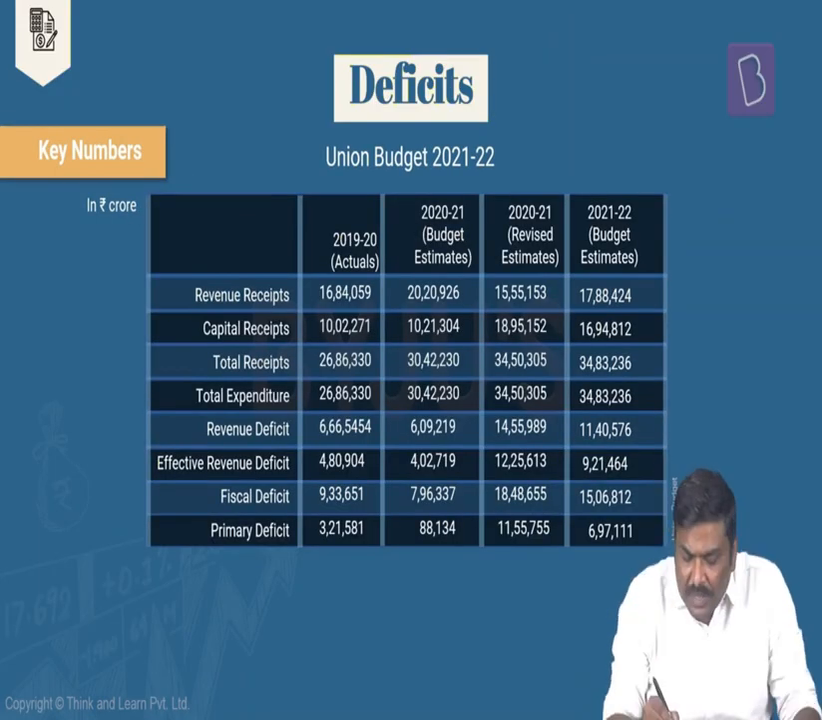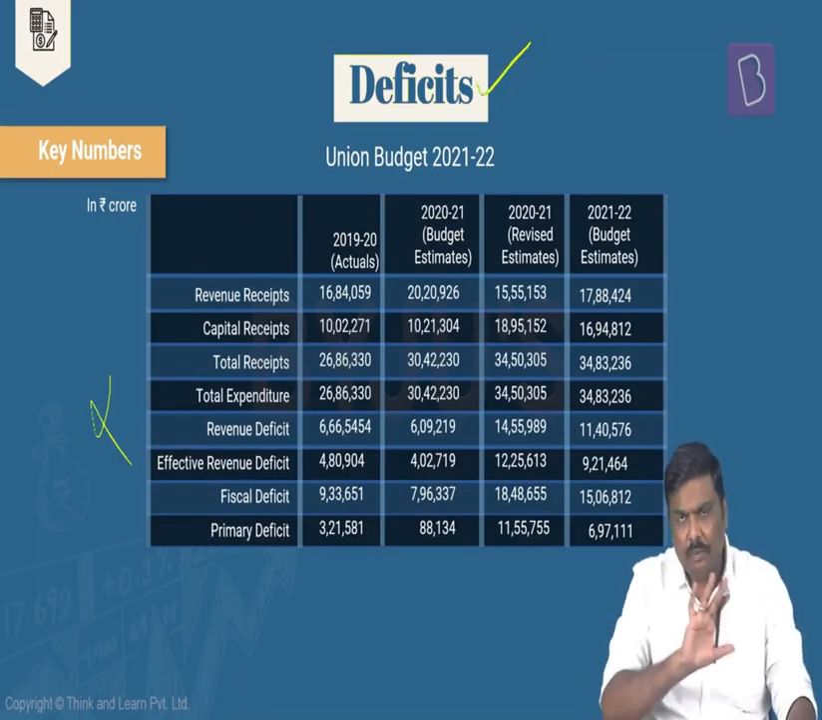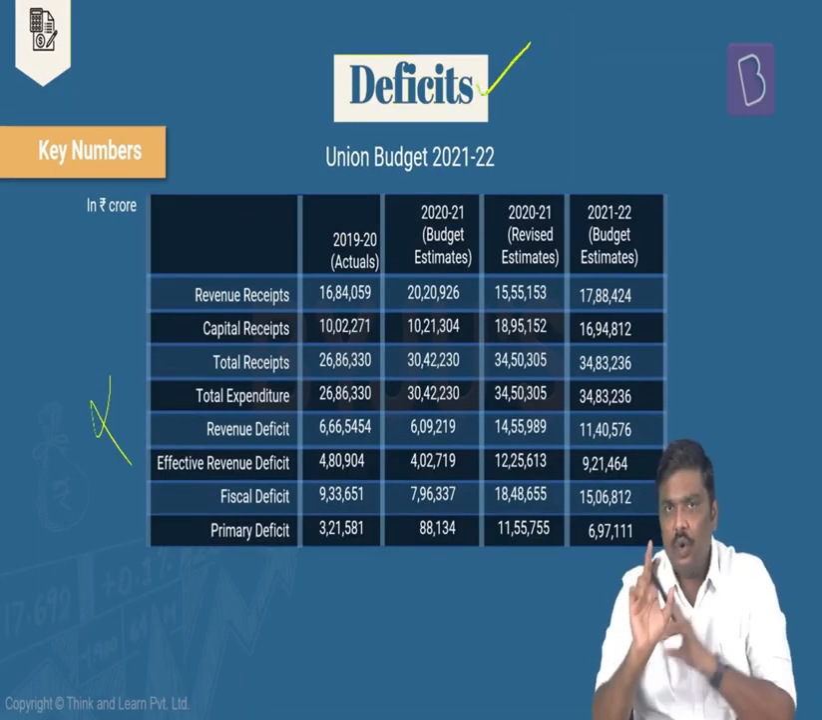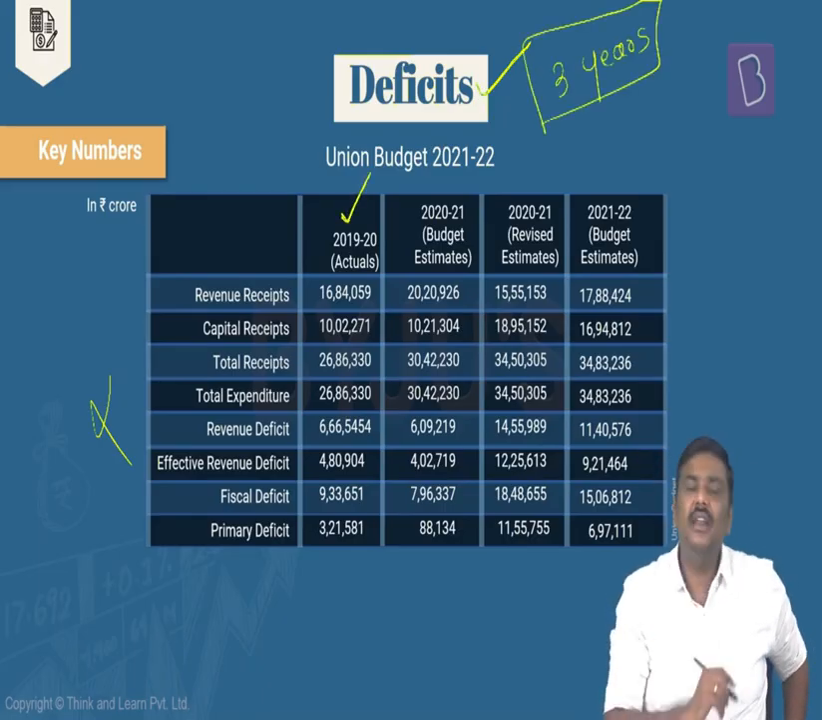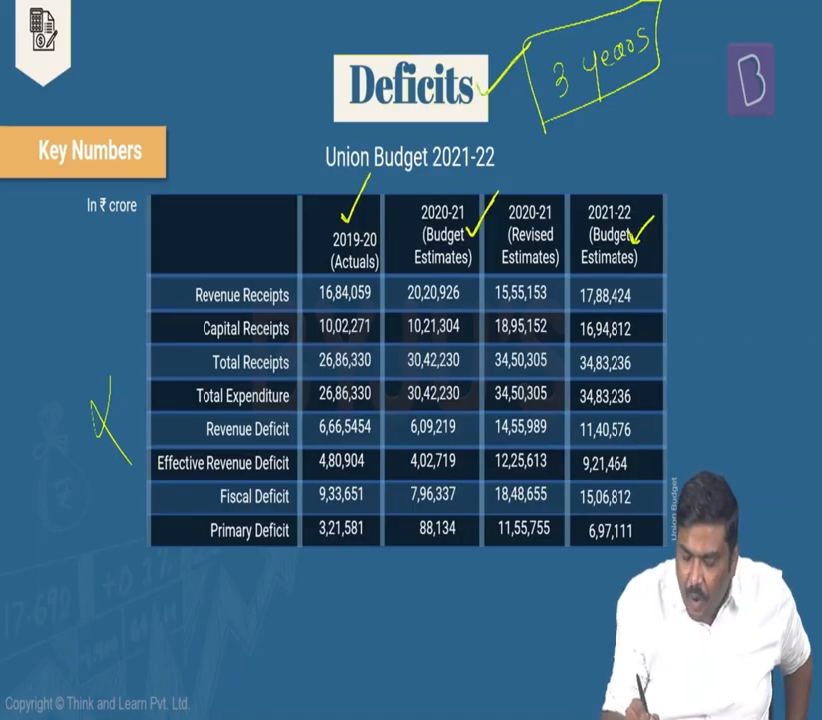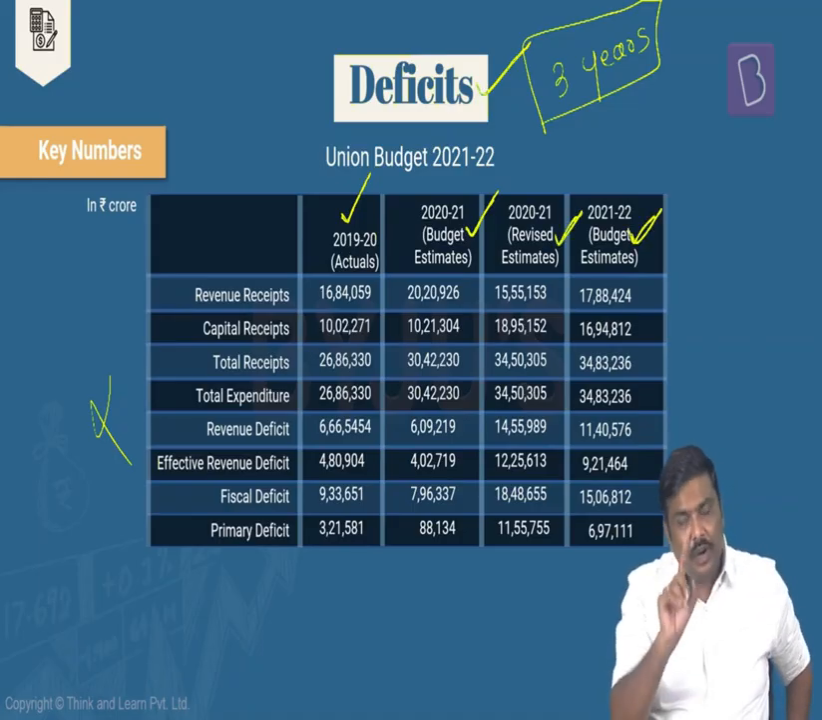Next, whenever you go through the budget documents, you don't have to mark up any of the numbers here. Why am I using this particular table? Just to tell you the idea that whenever you go through these budget numbers, the government will give you data related to 3 years. That is, the government will provide actuals for a particular financial year, budget estimates for one year, and revised estimates for one particular year.